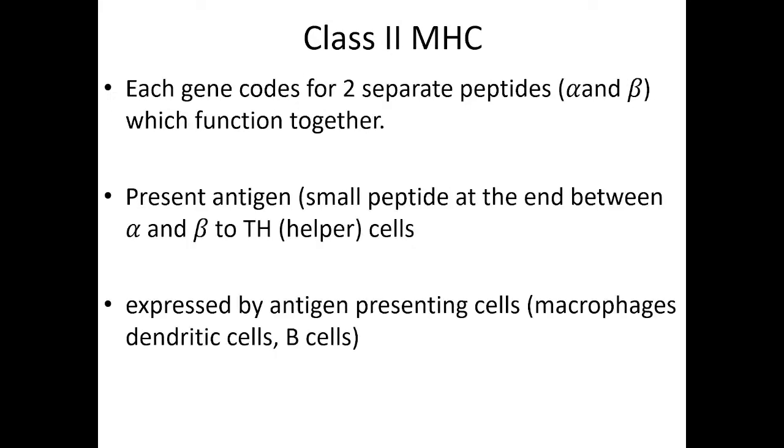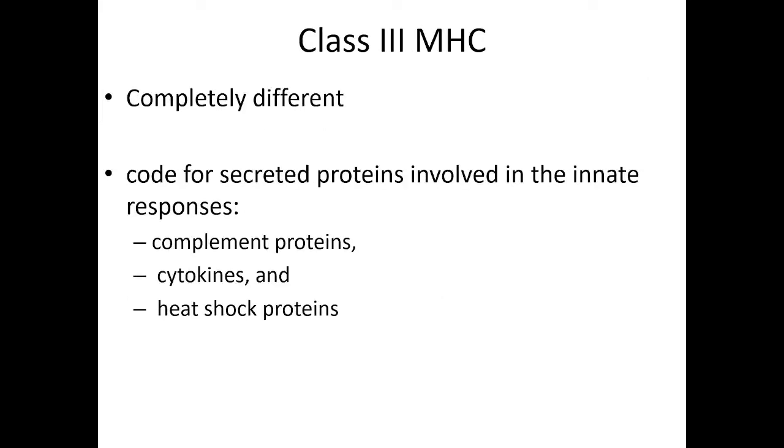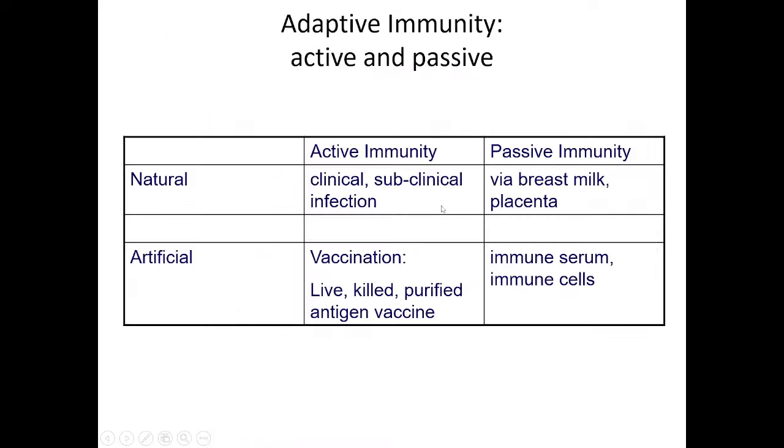Then we have the MHC type 2 and these are present, expressed on the antigen presenting cells like B cells, ठीक है? And the dendritic cells and the macrophages. Now coming back to, and MHC3 are different from these two, and they are mainly responsible for formation of the complement proteins, the cytokines, the interleukins, heat shock proteins, and all that. So coming back to that particular diagram,